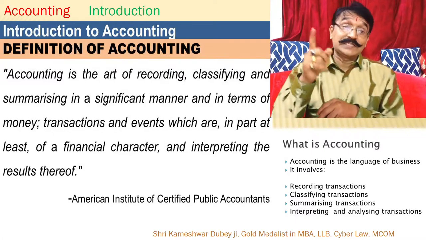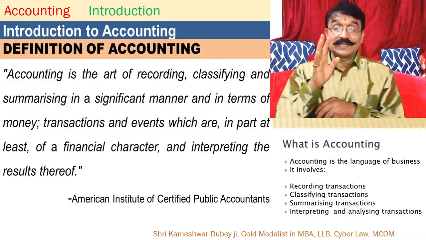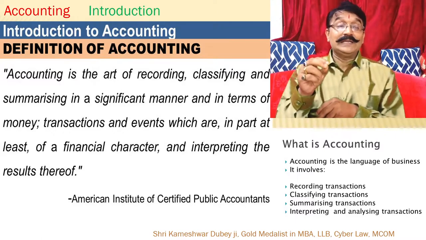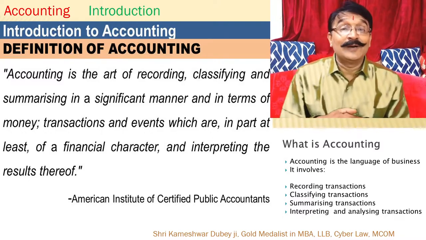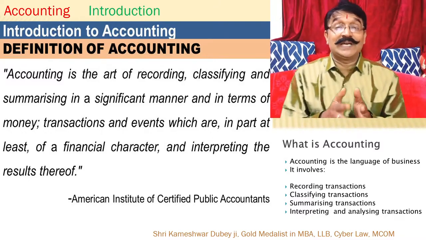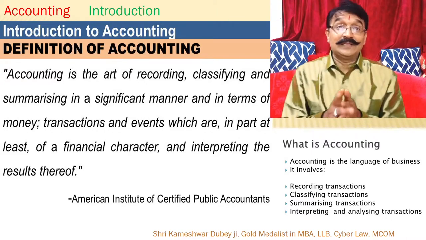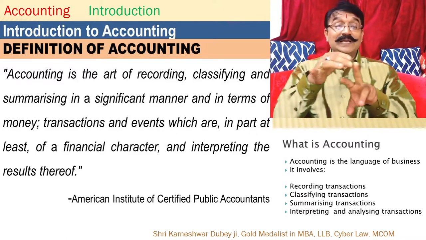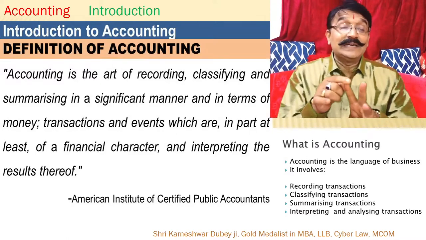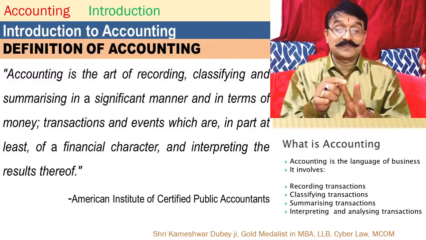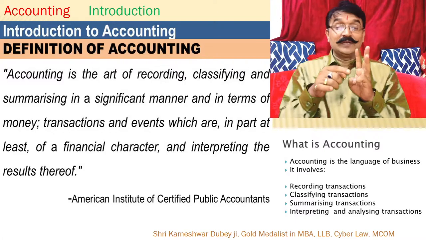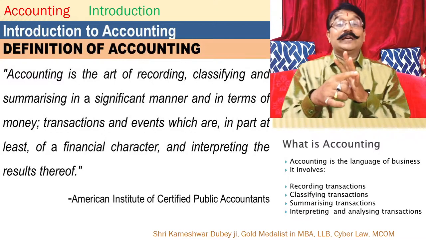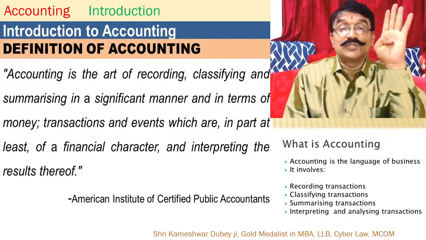What things? Transactions and events which are in part at least of a financial character. All the transactions and events which are of a financial character, only those are recorded. So 3 things we have done: recording, classifying and summarizing the financial transactions. Then interpreting is the 4th, interpreting the result thereof. So here 4 processes are shown.